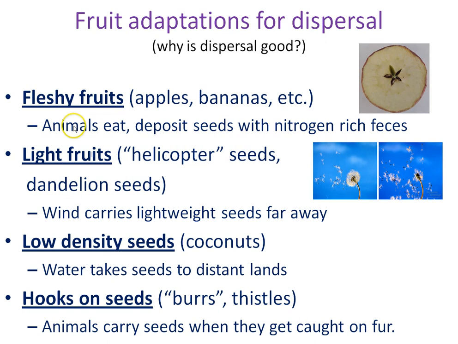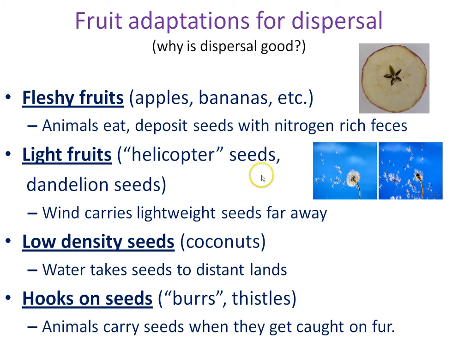So in a fleshy fruit producing plant, what we have is a trick to get animals to eat it, like apples and bananas, and then the seeds aren't broken down by the digestive system, and when the animal deposits their feces in the forest in a faraway location, the seeds are inside, and that's how the plant spreads its seeds to faraway locations. And there might be no other plants in that area, so that plant might be able to colonize that area if nothing else is there.